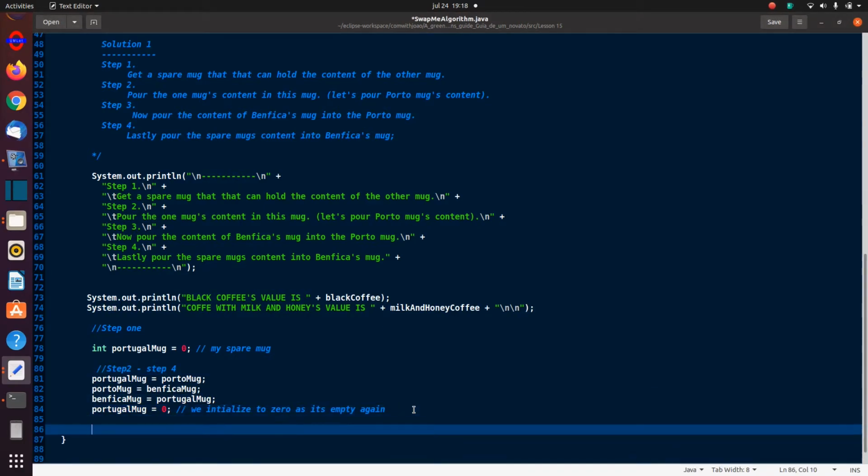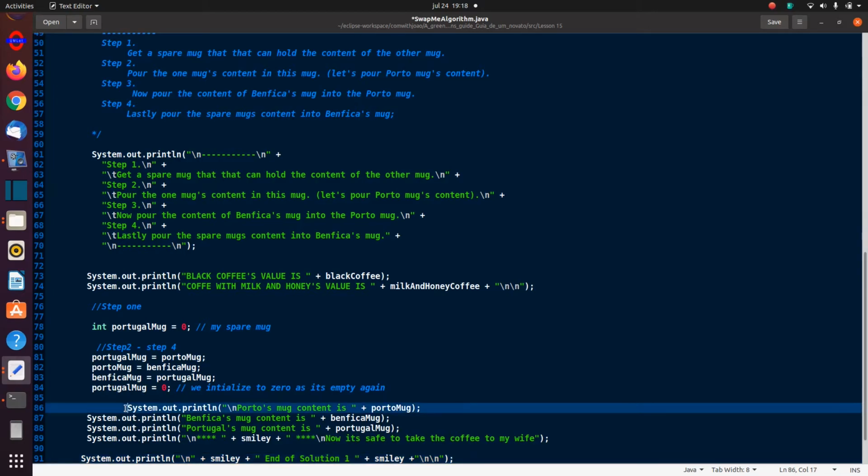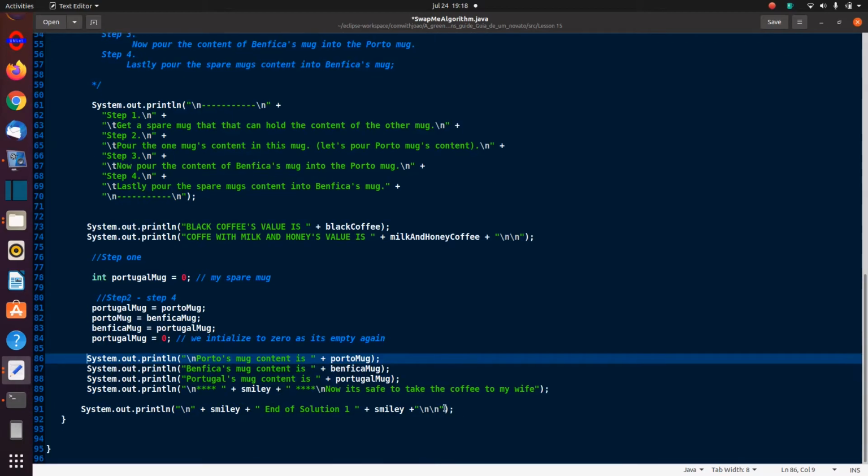So I'm going to put where we display the contents, and I've got a couple of System.out.println lines here to print other things, and I'm printing now the contents of the Porto mug, the contents of the Benfica mug, the contents of the Portugal mug. Then I'm saying it's now with a smiley face. Now it's safe for me to take the coffee to my wife because it's in the correct mug. And that is the end of, with 2 smiley faces, end of solution 1.